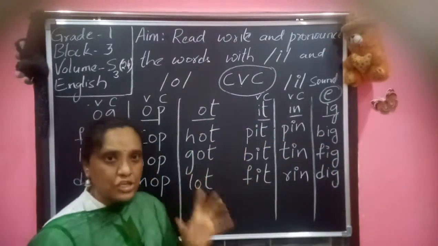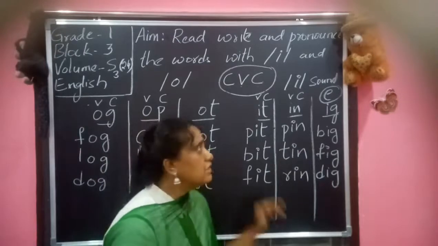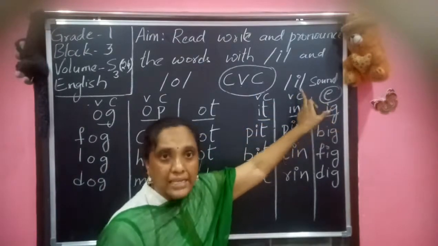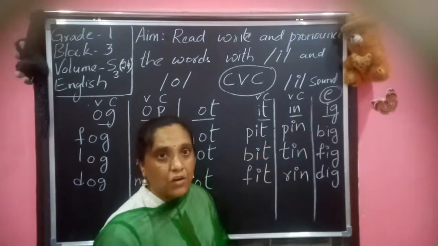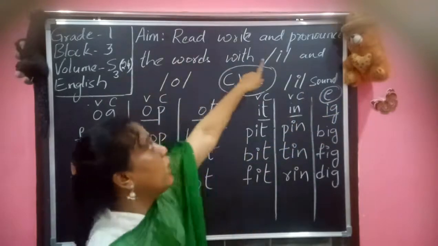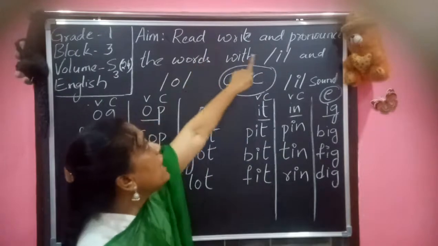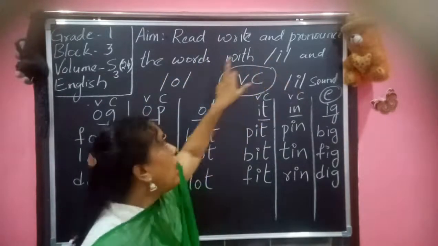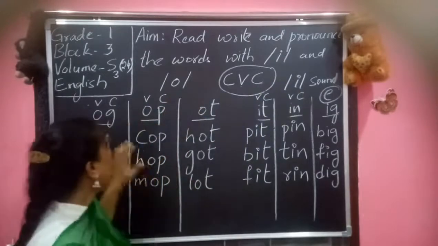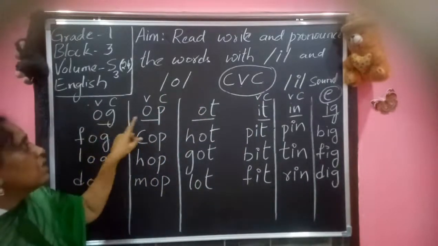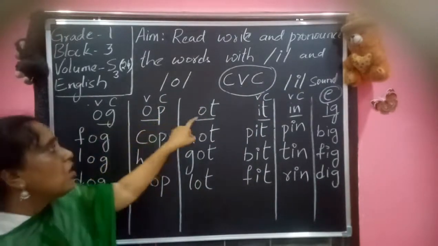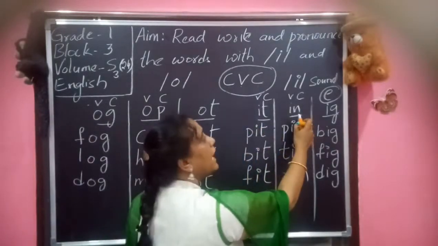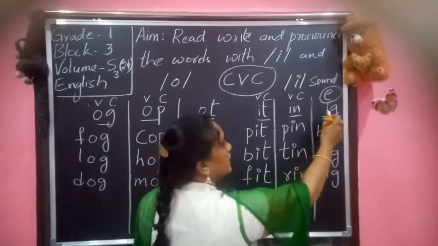Children, try to pronounce I as E sound, not I sound but E sound. Remember that we are learning the pronunciation to read and write the words with E sound and O sound. So once again, og, op, ot, it, in, ig.